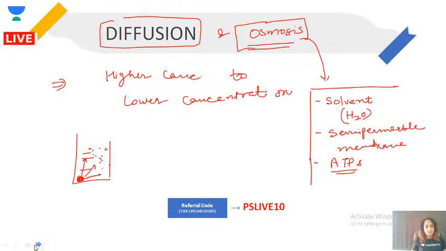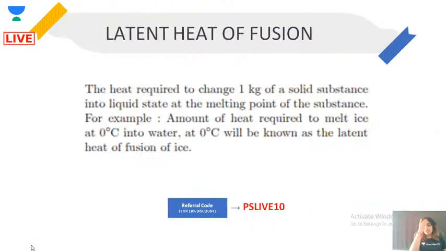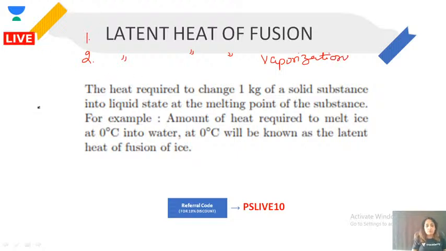So let's see what is our next concept. Latent heat of fusion. So what is latent heat of fusion? This is a very important question. You get two types of questions. One is what is latent heat of fusion? The second type of question is latent heat of vaporization. The concept behind these two is the same. What is actually the latent heat of fusion?